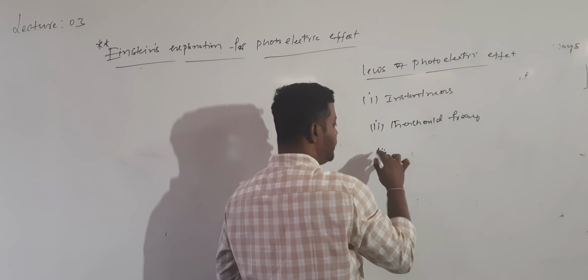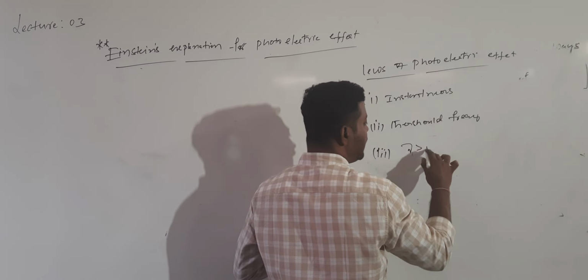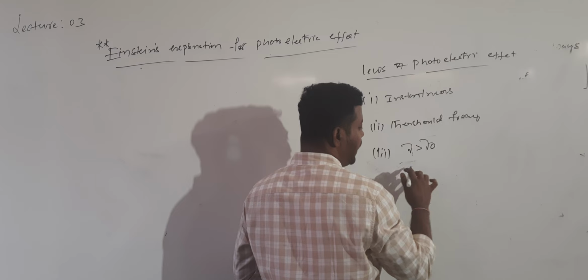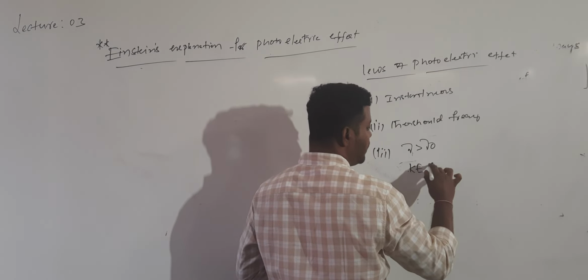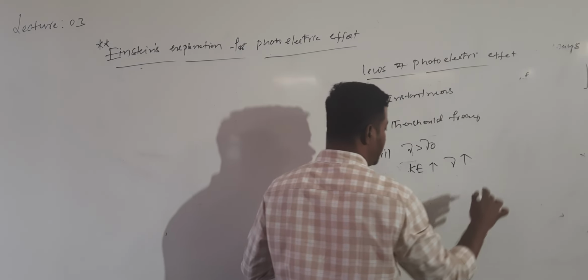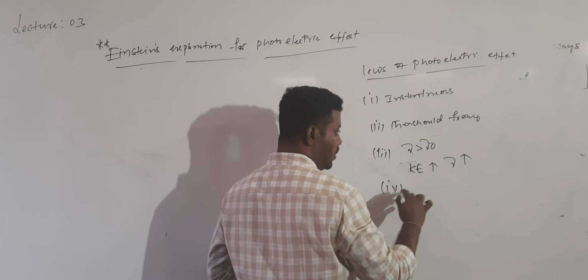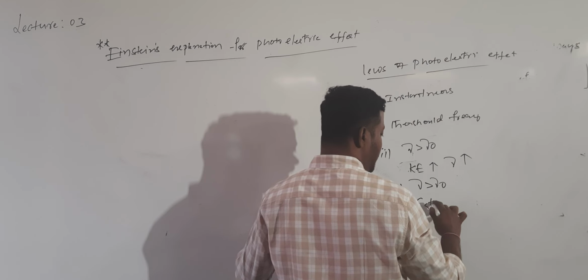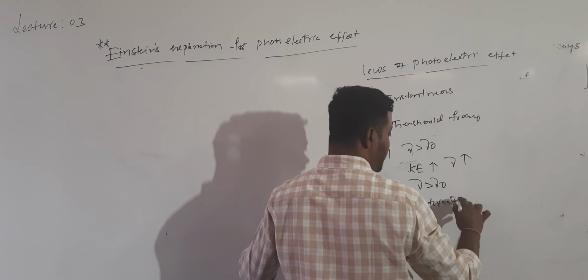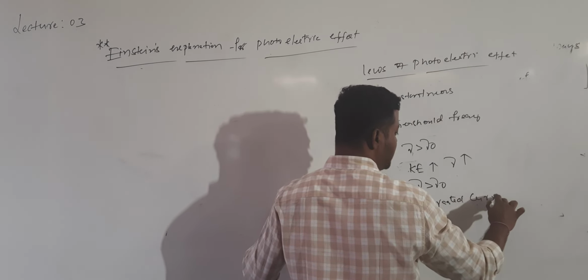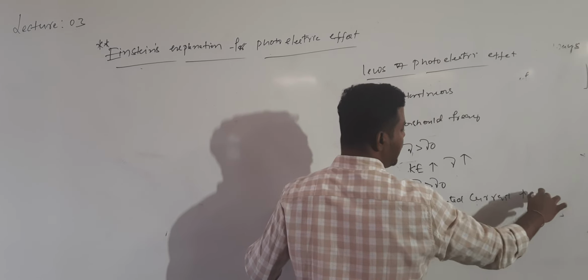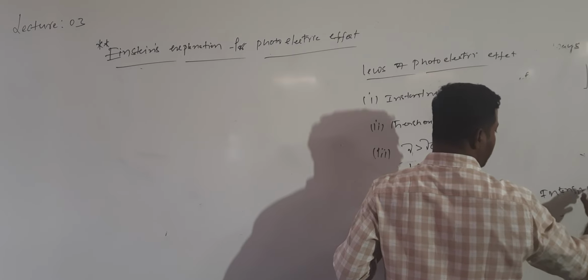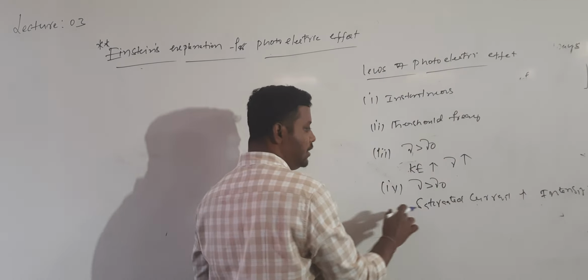And the third one is, for frequency greater than the threshold frequency, the kinetic energy value increases with increasing frequency. And the fourth one is, for frequency greater than the threshold frequency, saturated current increases with increasing intensity.